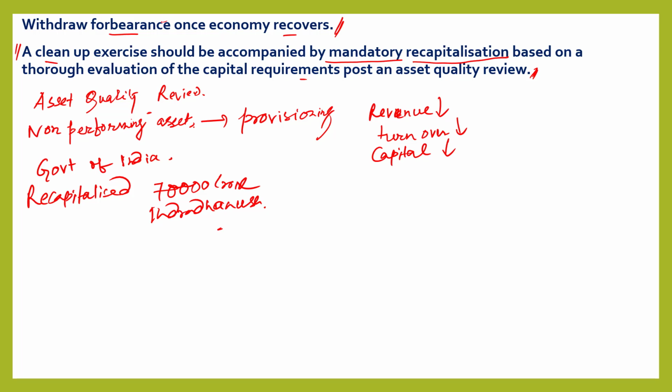Now I will explain what this term forbearance is. Forbearance means, suppose you have taken a loan of 2 lakhs. You have taken an education loan of 2 lakhs from United Bank of India, and you have given a mortgage. Mortgage is your own house.